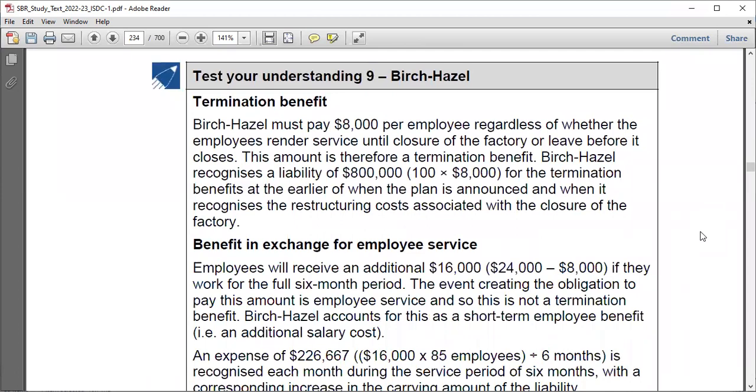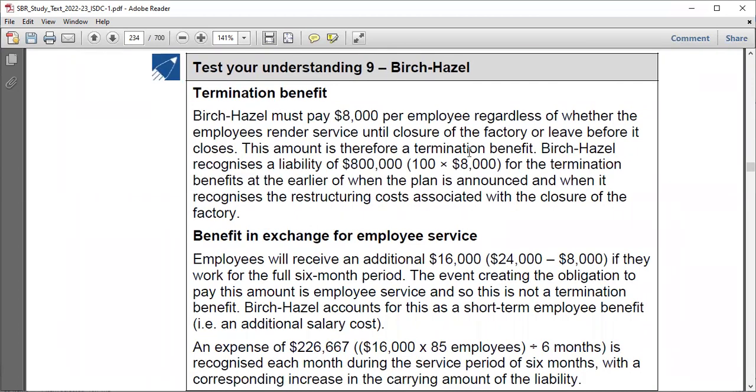As we saw initially, when determining the termination benefits, you have to know the benefits in exchange for employee service. This company must pay 8,000 per employee, regardless of whether the employees render service until closure of the factory or leave before. Because we are told there was 8,000, but also 24,000 if you stay until the end, but if you leave before, it's 8,000.